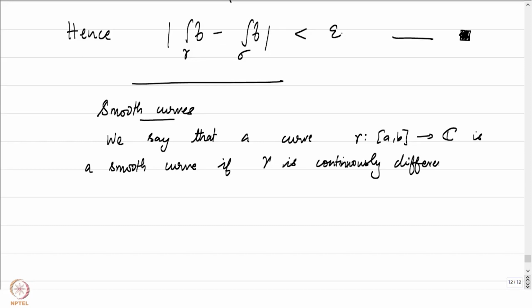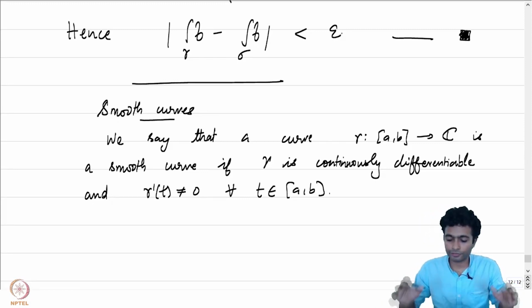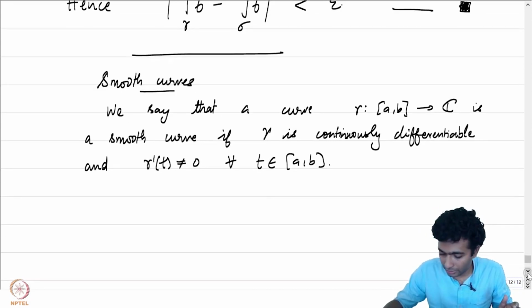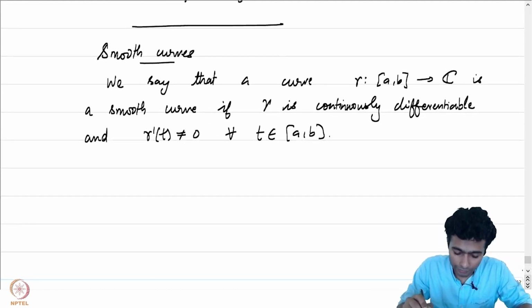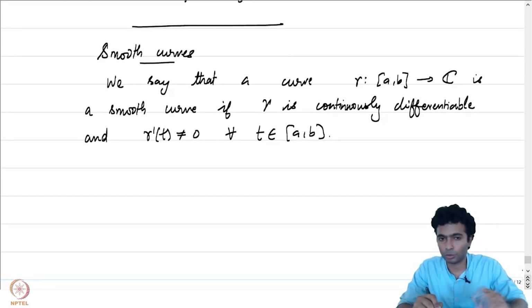And this is not enough though. We demand that gamma prime at t is not equal to 0 for all t in [a,b]. The derivative or the tangent vector doesn't vanish at any point. If this criterion is satisfied by our curve, we say that our curve gamma is smooth.